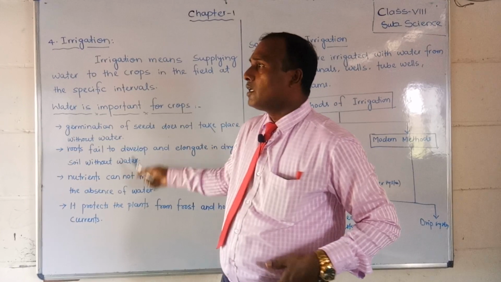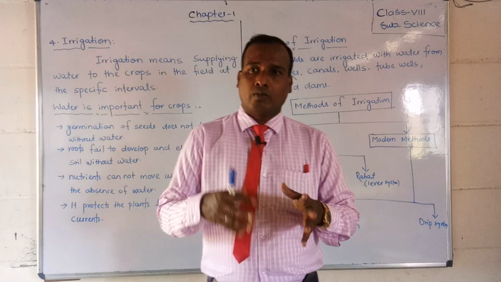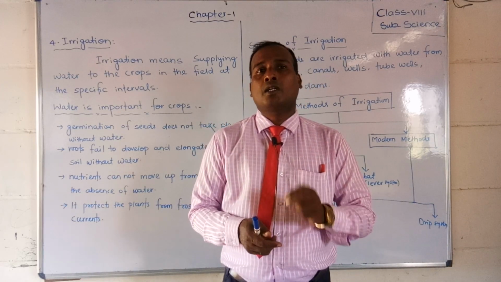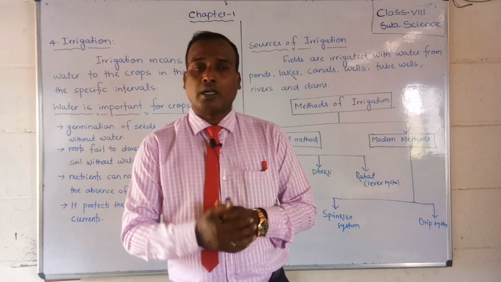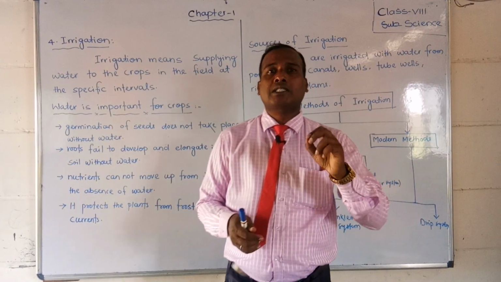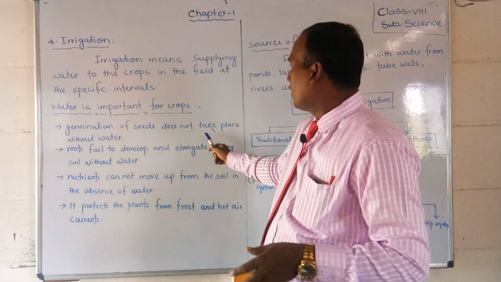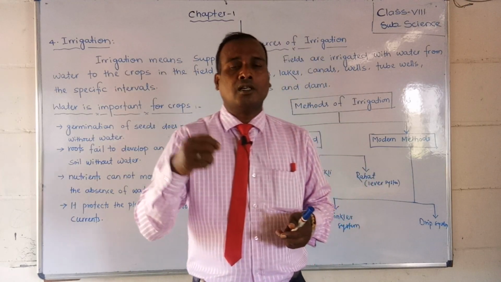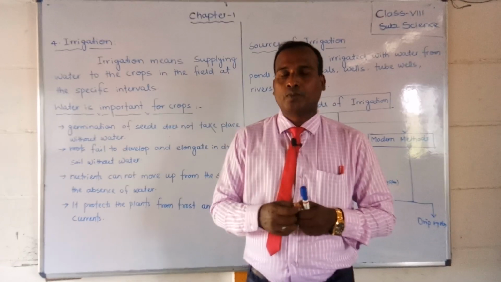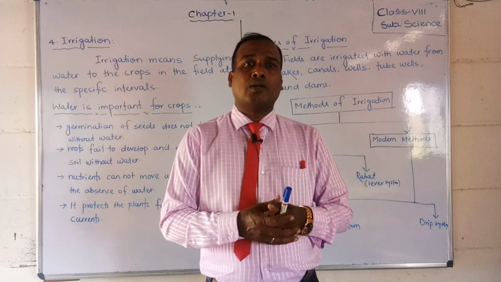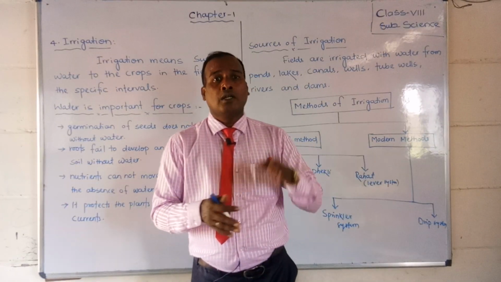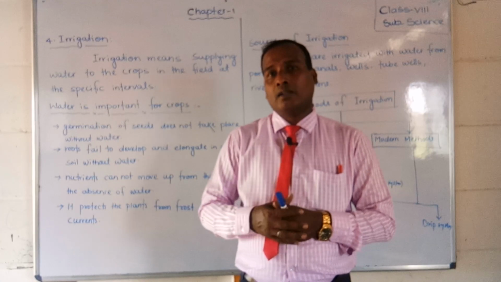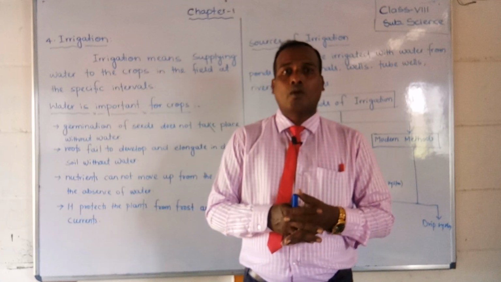Okay, so these are the very important parts of supplying water to the plants. Did you understand, students, the importance of water supply to the plants? First, without water the germinated seeds cannot develop or live. Second, the roots cannot penetrate or enlarge. Third, it cannot get the nutrients present in the soil. Fourth, it cannot exist in sunlight or hot air because there is no water in the soil.